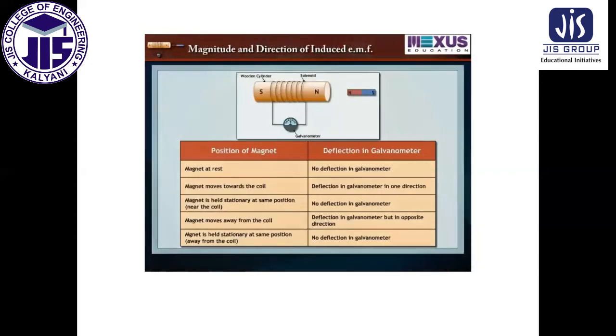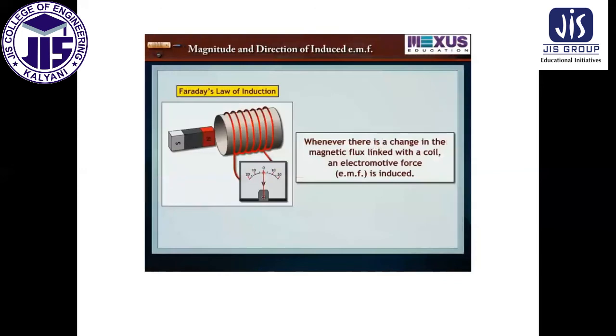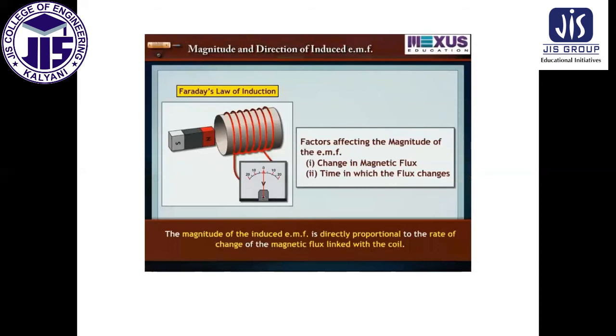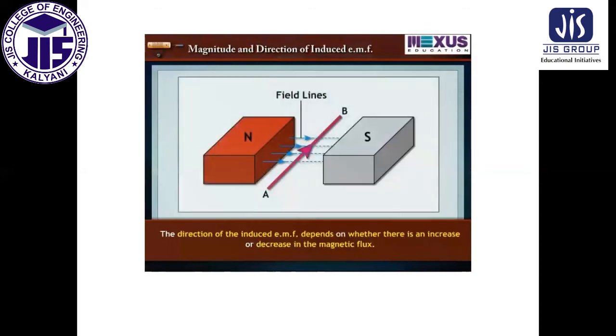Based on his experiment, Faraday formulated 2 laws of electromagnetic induction. Whenever there is a change in the magnetic flux linked with the coil, an electromotive force is induced. The magnitude of the induced EMF is directly proportional to the rate of change of the magnetic flux linked to the coil. The direction of the induced EMF depends on whether there is an increase or decrease in the magnetic flux.